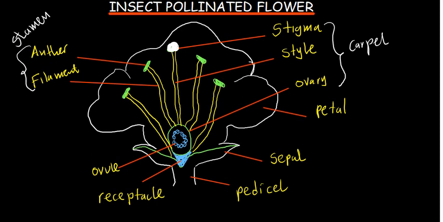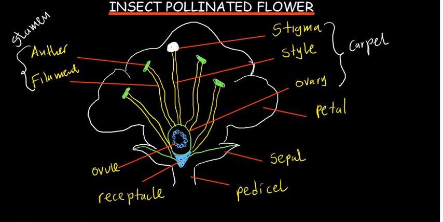The filament is a stalk that holds the anther, just like the style is a stalk that holds the stigma. It holds the anther in position to make sure that pollen grains are released to go to the stigma. Okay, so this is it on the flower.